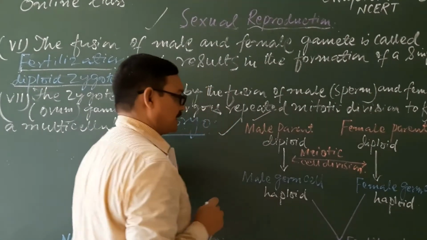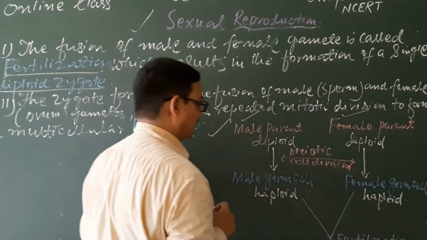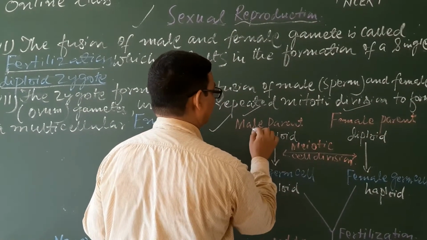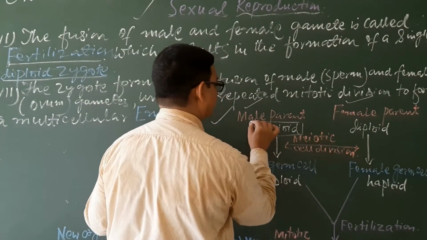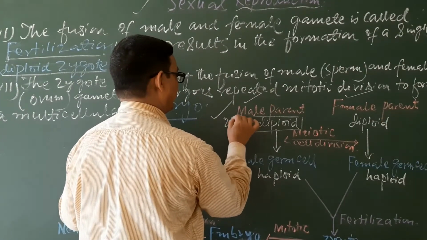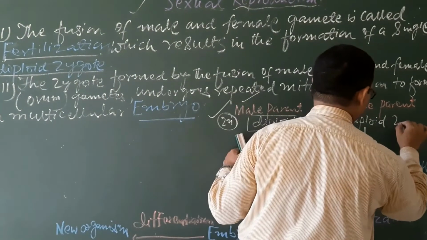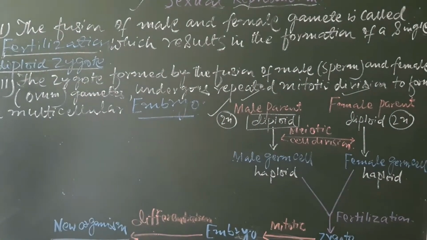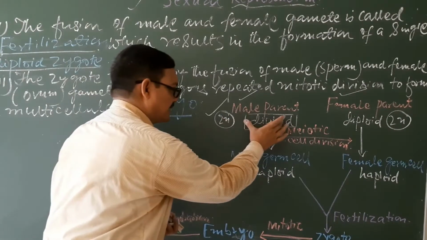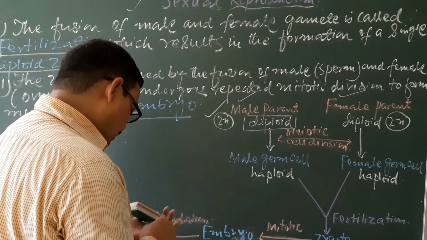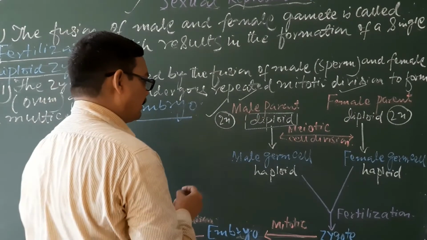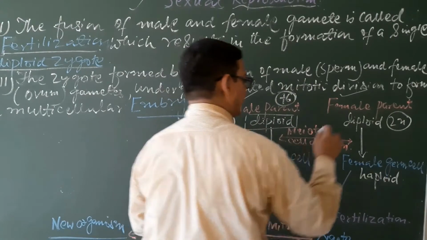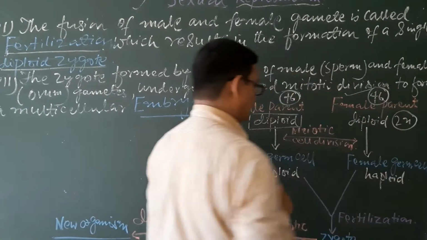Suppose there is a male parent and a female parent. Both the male parent and the female parent possess the diploid number of chromosomes, denoted by 2n. That means the full set of chromosomes is present in each. If you take the example of humans, there are 46 chromosomes in the male and 46 chromosomes in the female.